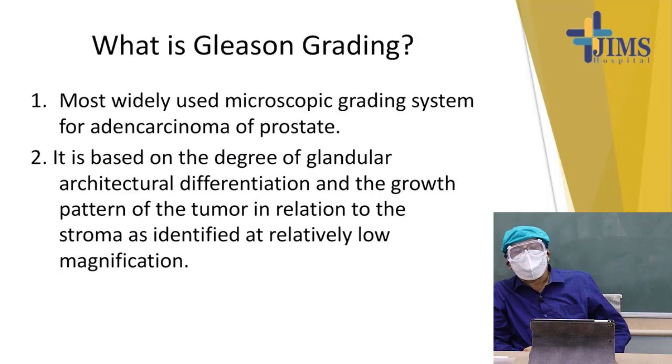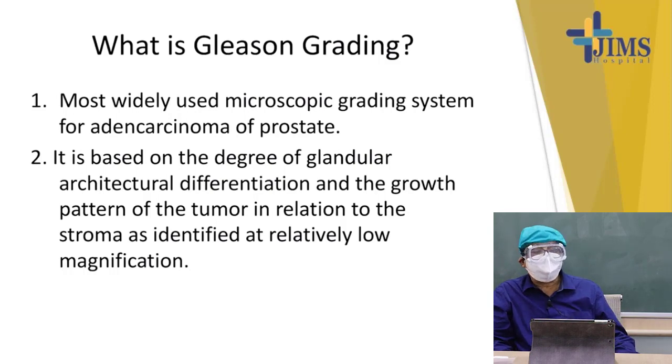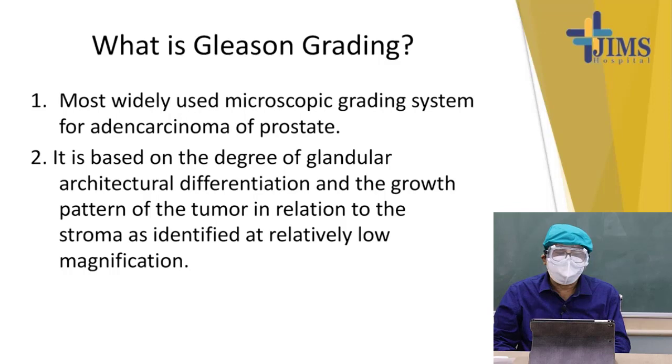For reporting of prostatic carcinoma, we use Gleason's grading system. Previously it was Mustafi's grading system, but Gleason's grading system, with respect to the patient's diagnosis and treatment, is more accepted.